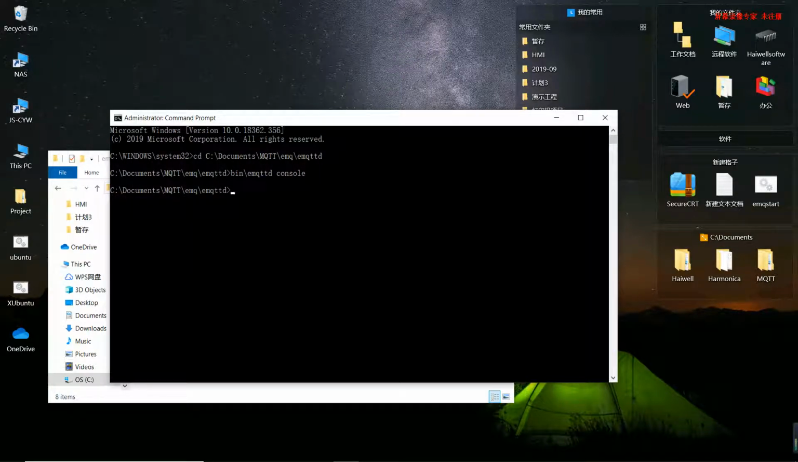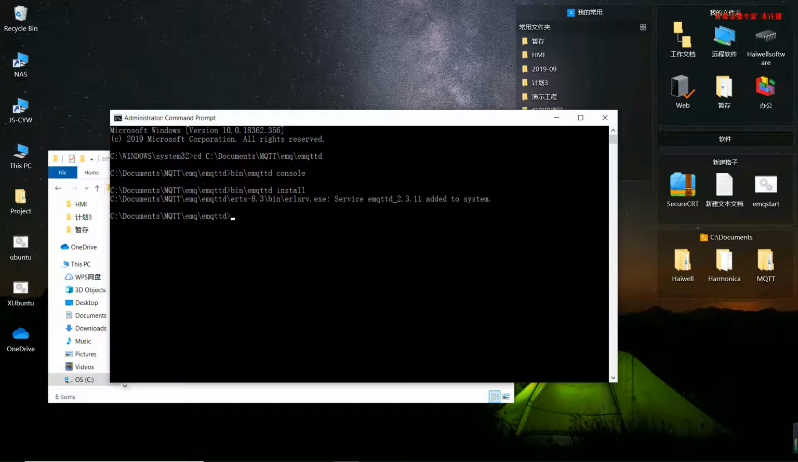Continue to register Windows service. Enter bin/emqttd install to register Windows service. As you can see, a message shows EMQ service is added to system.